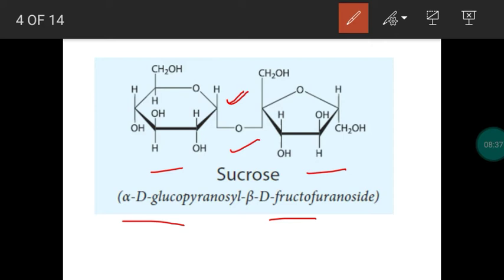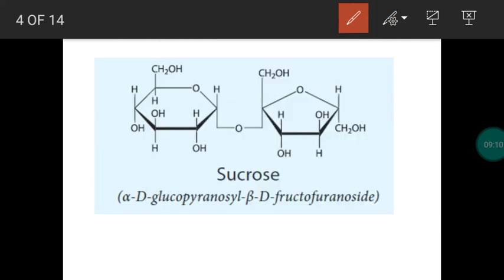This first carbon, the carbon of the aldehyde group, is making a bond with the second carbon of fructose, because fructose contains the functional group ketone. Ketone is in the second position of fructose. So now the linkage is between the first carbon of glucose and the second carbon of fructose. So the linkage is called alpha 1,2 glycosidic linkage. Important, one mark.